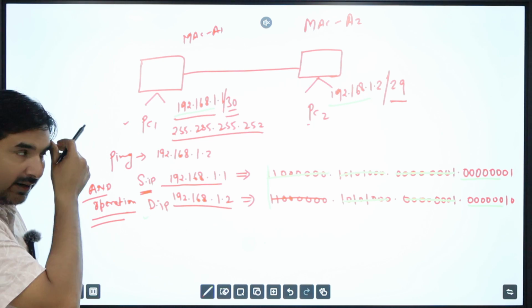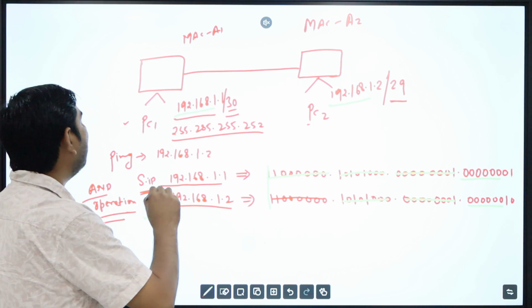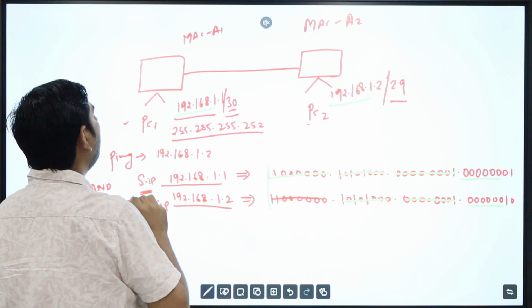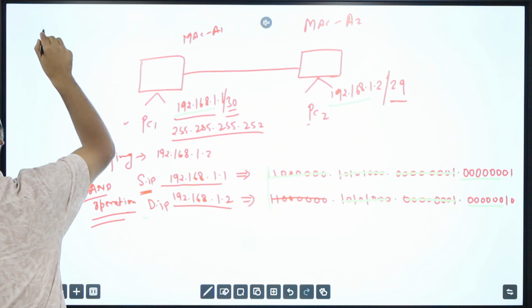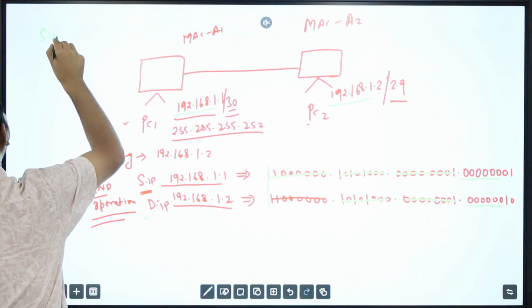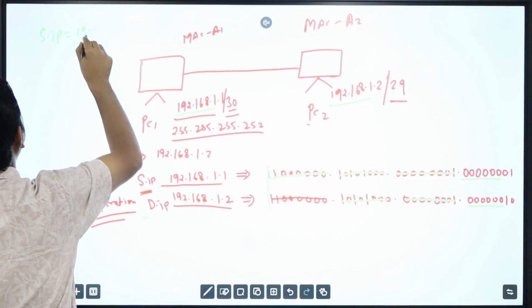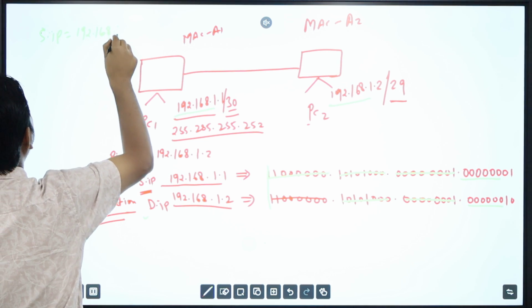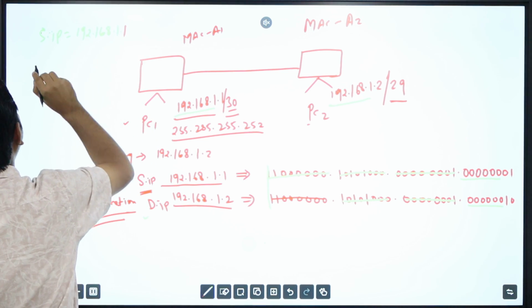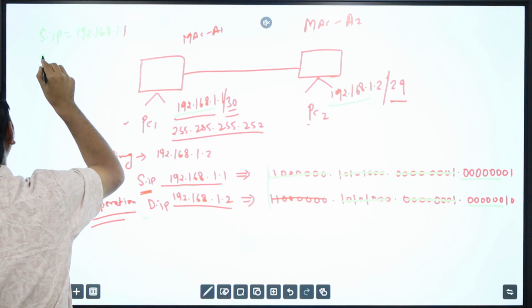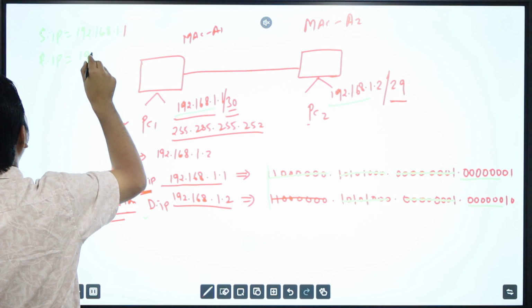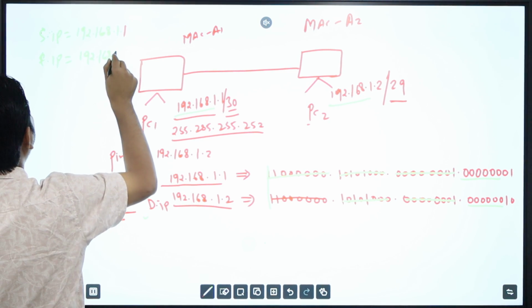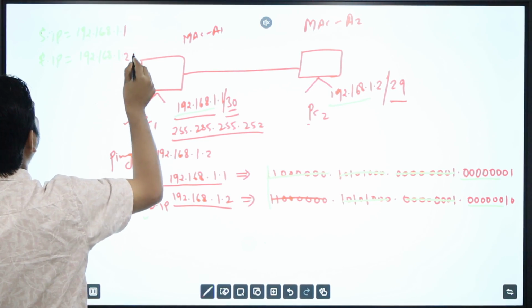Once this happens, it is going to forward a packet. First of all, it will forward an ARP request. In that ARP request, the source IP will be 192.168.1.1, and the targeted IP address is 192.168.1.2.